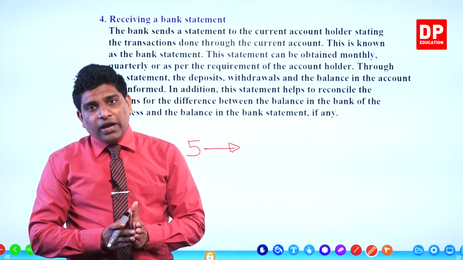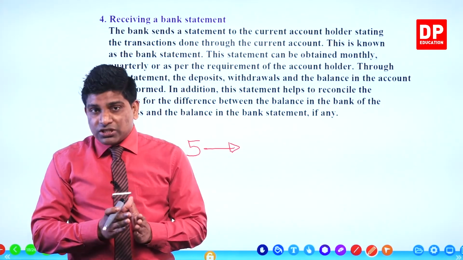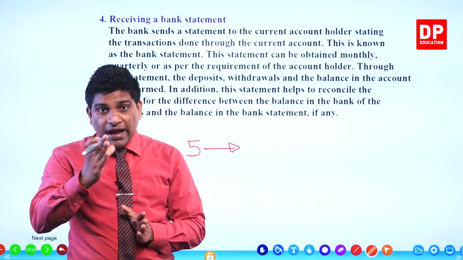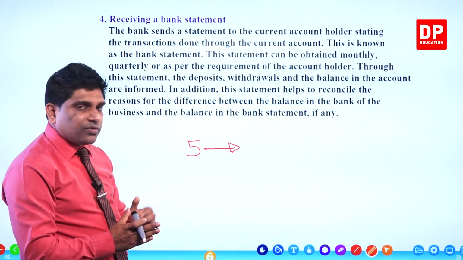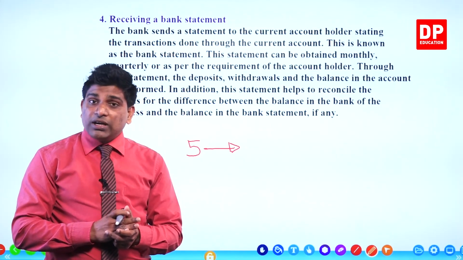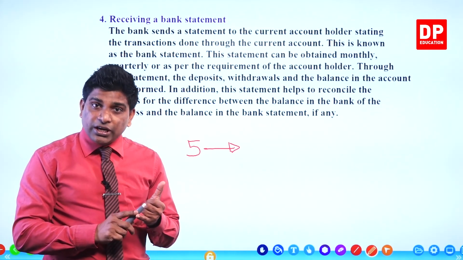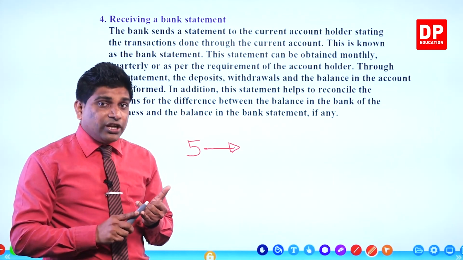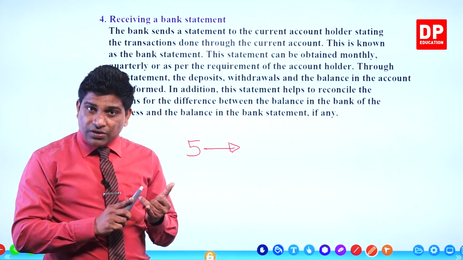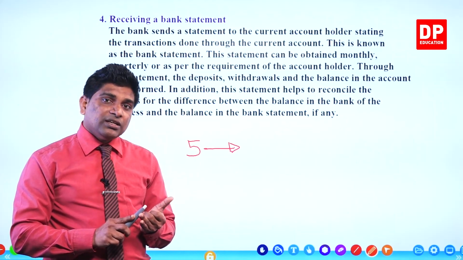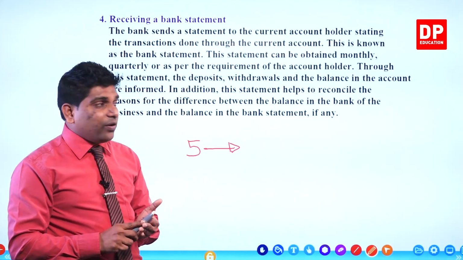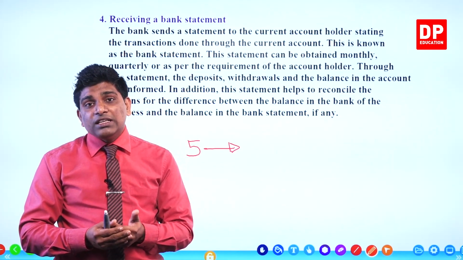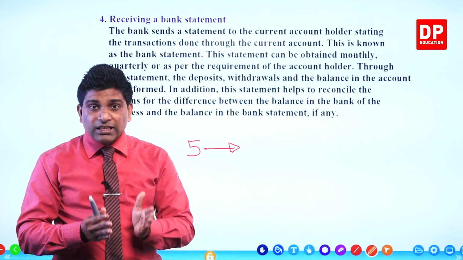Then in this part, we have done supporting services. Under the supporting services, we discussed especially banks. Banks, especially commercial banks, will provide 2 types of services. What are the 2 types of services? Services related to the deposits, and services related to the electronic cash. Under the services related to the deposits, we have discussed savings accounts, fixed deposit accounts and current account. Under the current account, we have discussed the importance of having a current account and how to open a current account. These are the details we have done in this part.